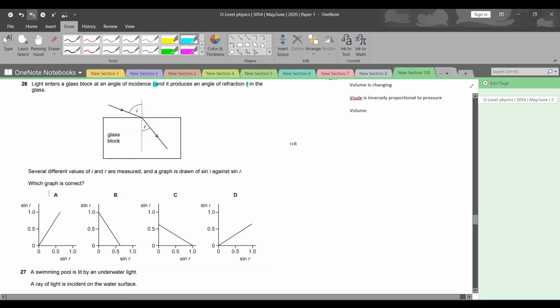We can easily assume that A is the right answer because B और C के अंदर negative gradients हैं और D में हमें दिखाया जा रहा है sine R is bigger than sine I. But one other thing that we can assume is that assume नहीं मतलब हमारे पास फॉर्मूला है उसका sin I divided by sin R is our formula for what, refractive index. ठीक है ना. refractive index का फॉर्मूला है हमारे पास sin I divided by sin R.